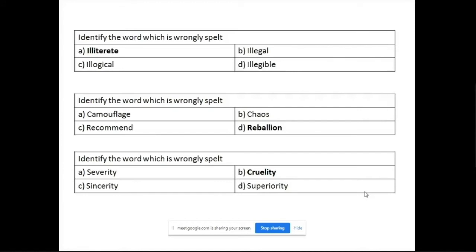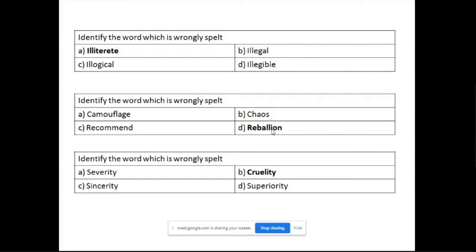Like illiterate, illegal. You can see all the words are starting with ill. Okay, and the first one is wrong. Illiterate spelling is wrong. And in the second one, all the words do not have any similar pattern: camouflage, chaos, recommend, rebellion. Looking at the word rebellion itself, you should be able to identify it as wrong.